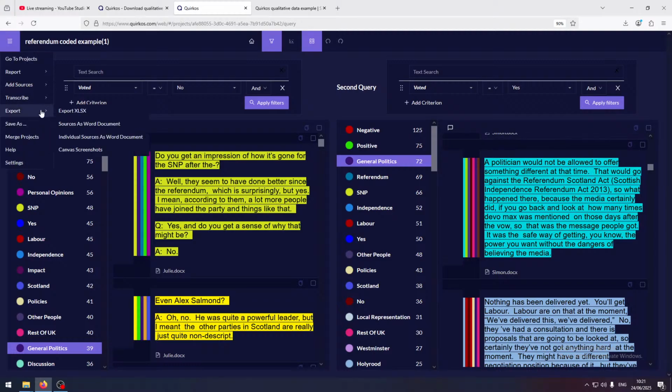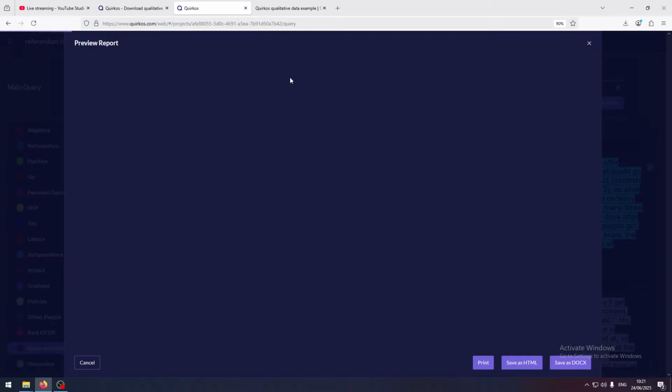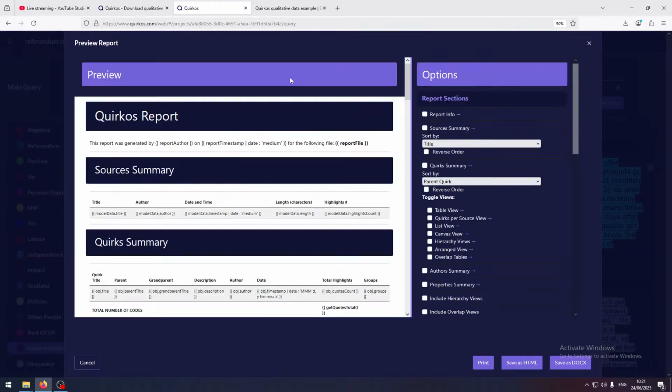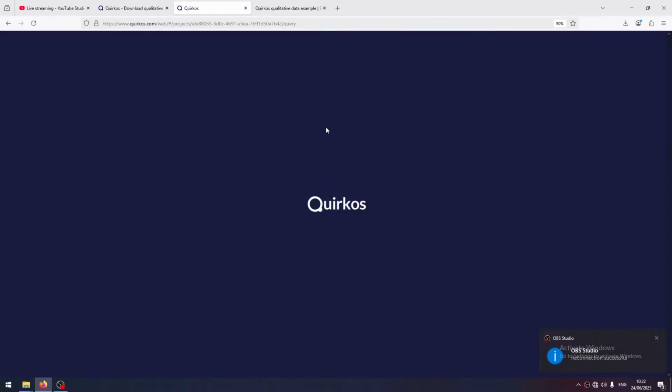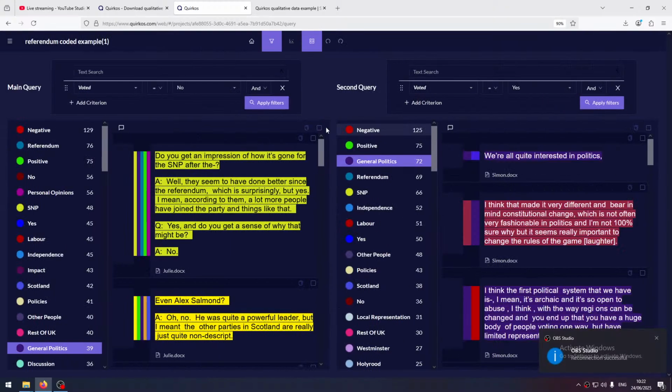Another thing that's useful for the appendix is the report, and the report basically gives you lots of different ways that you can show the data. Sorry, something's going on with the internet in the office and it's disconnecting every few minutes.